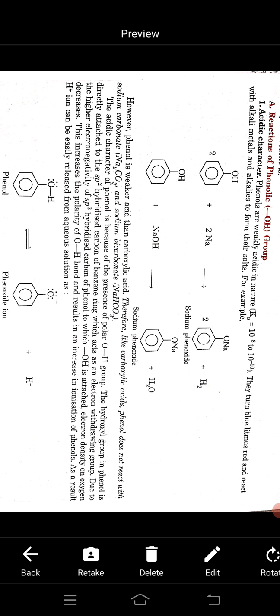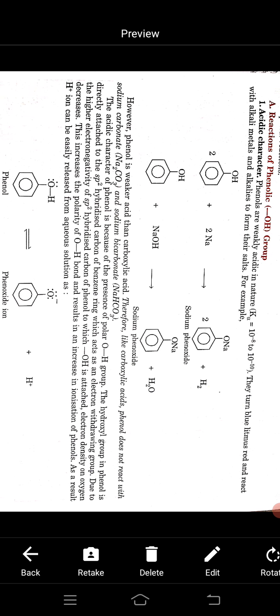But what is the difference between alcohols and phenols? Remember that alcohols, however, do not turn blue litmus paper red and do not react with aqueous sodium hydroxide solution.